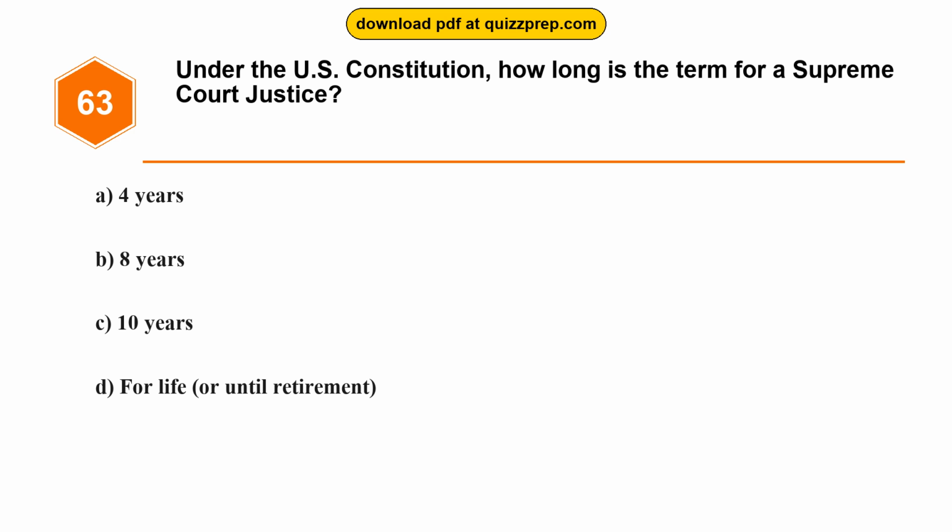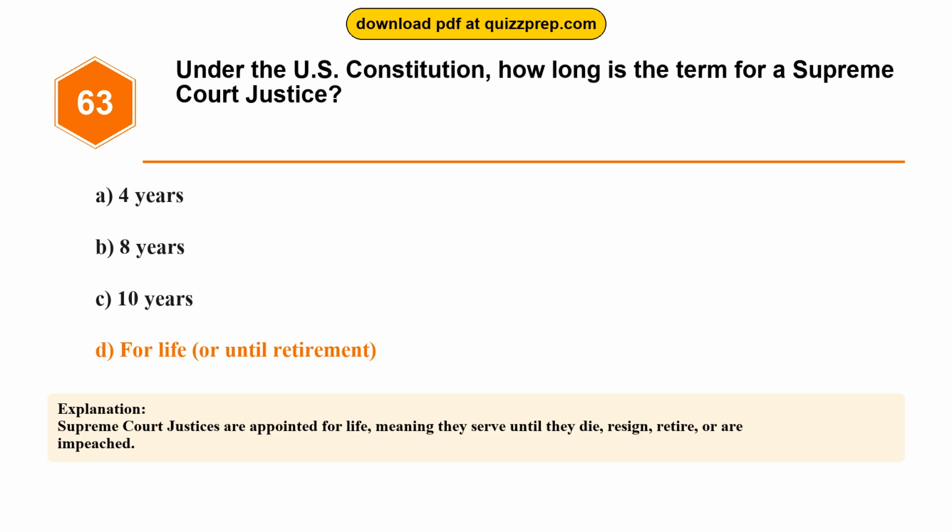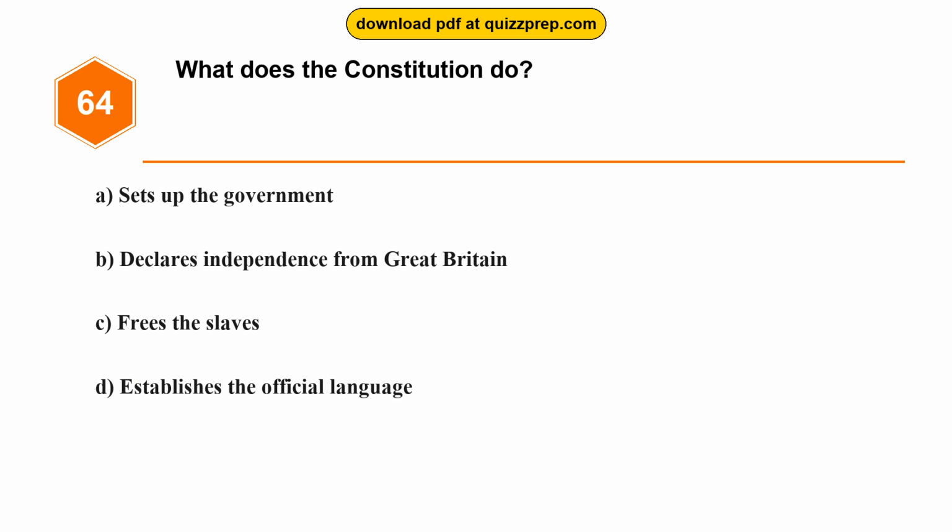Option A, 4 years. Option B, 8 years. Option C, 10 years. Option D, for life, or until retirement. The correct answer is option D, for life, or until retirement. Supreme Court justices are appointed for life, meaning they serve until they die, resign, retire, or are impeached. Question 64. What does the Constitution do?